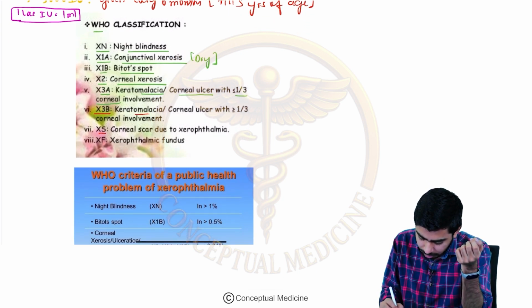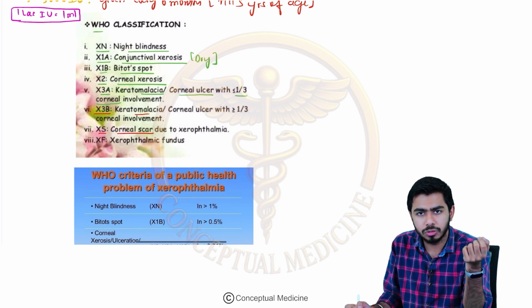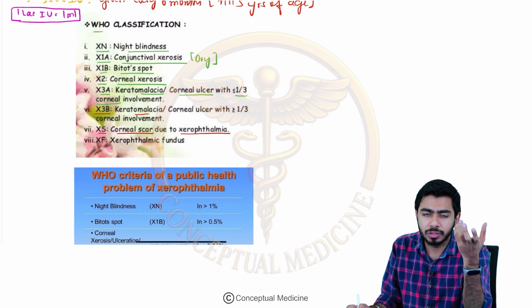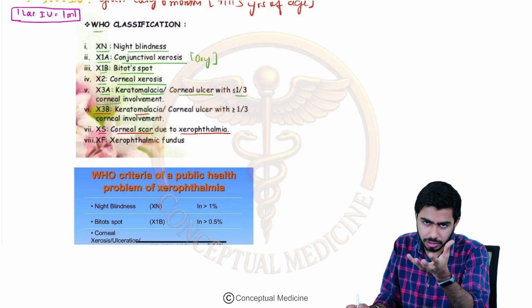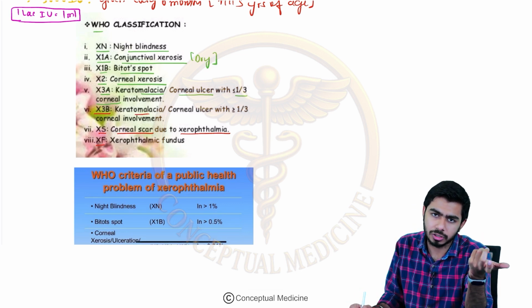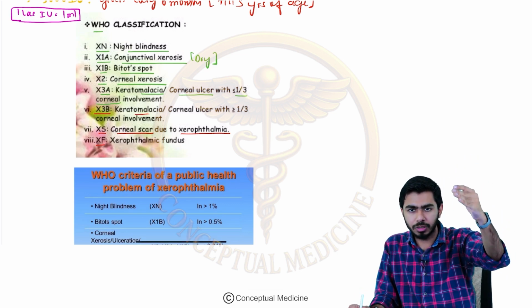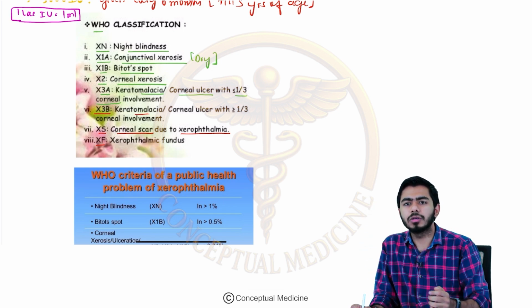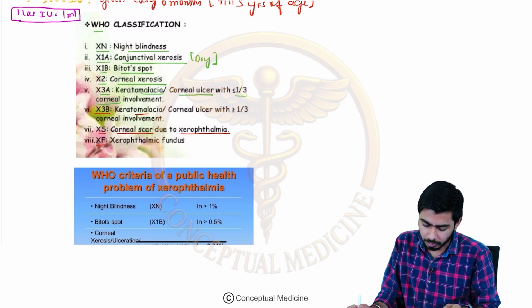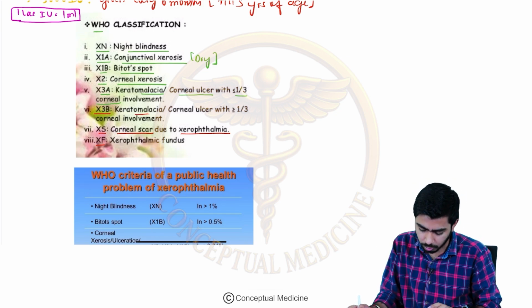XS means there is a scar, so a corneal scar will be seen due to the dryness of the eye. Due to xerophthalmia, we will be seeing the xerophthalmia scar, this is the other name of that, and xerophthalmia fundus, that will be the XF stage, the last stage over there, right? As the stages go on in the particular eye, the prognosis becomes poorer and poorer, right?